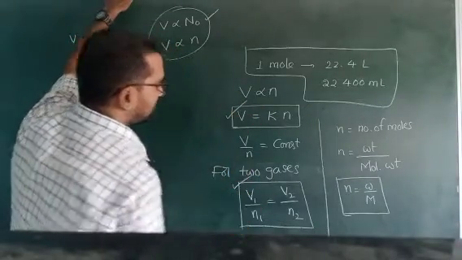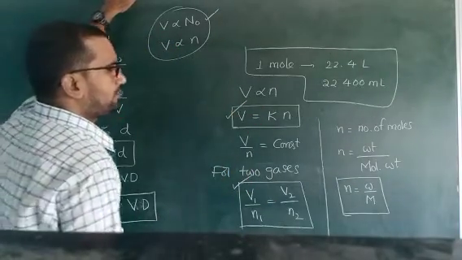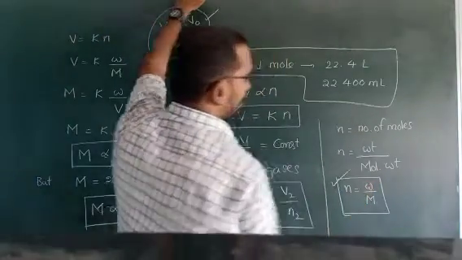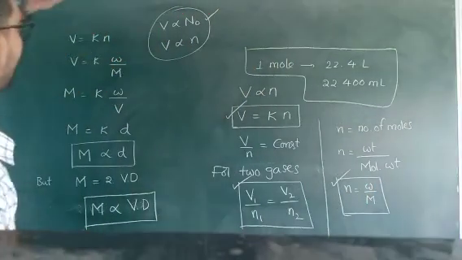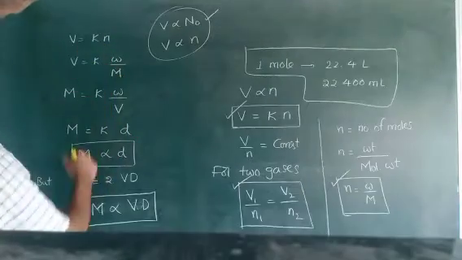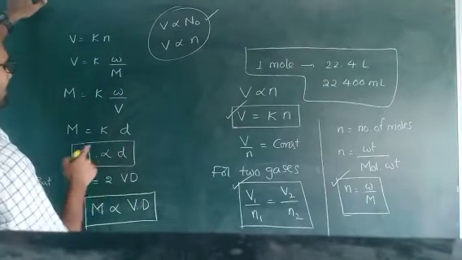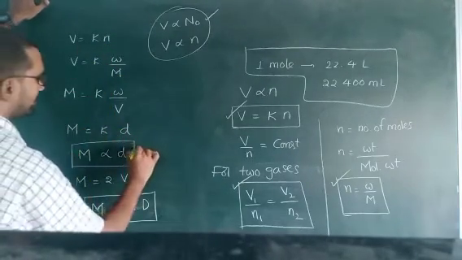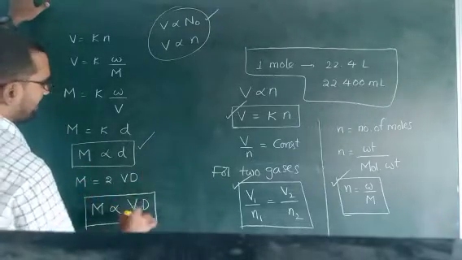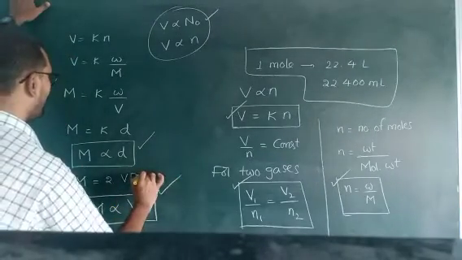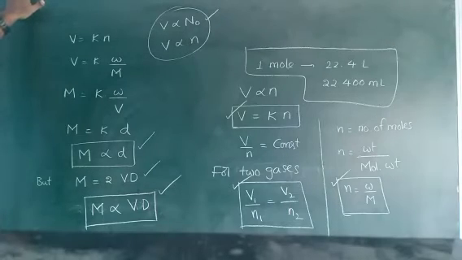Next, for two gases, V1 by N1 is equal to V2 by N2. And number of moles n is equal to weight by molecular weight. After that, substituting this, finally we get the relation between density and molecular weight, and between molecular weight and vapor density. This formula is also important for solving problems. This one completed.